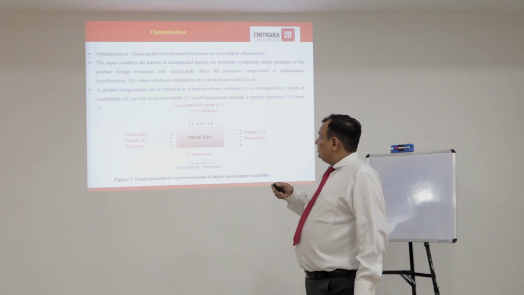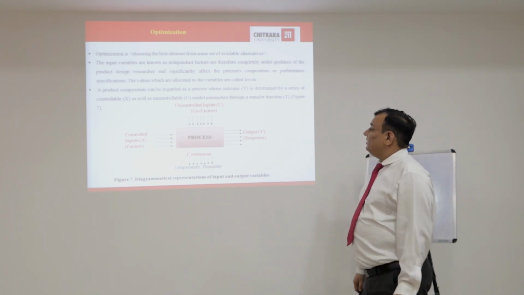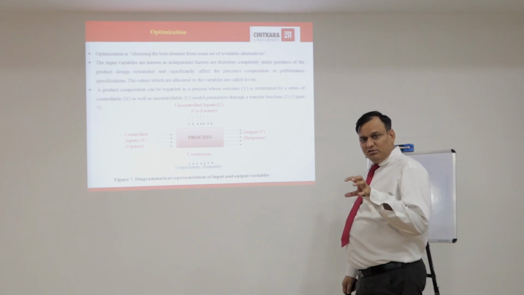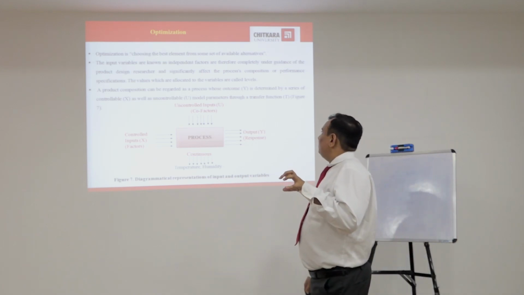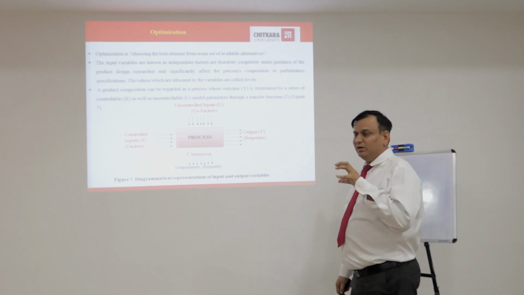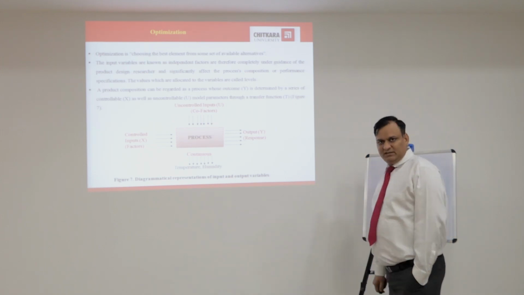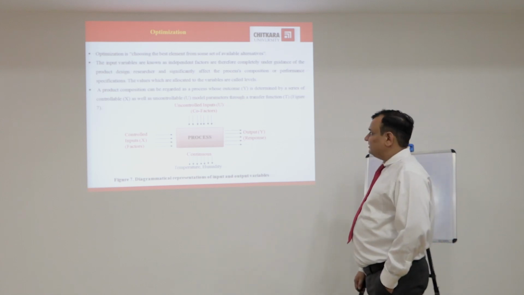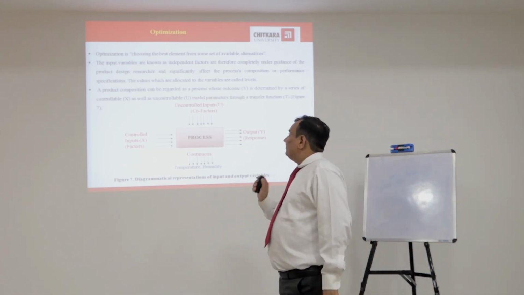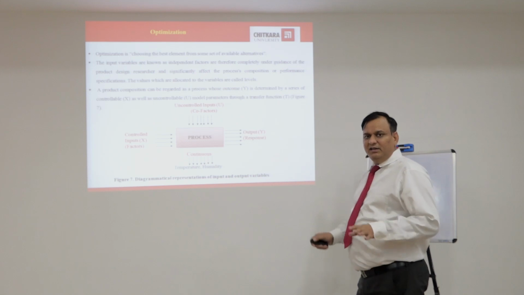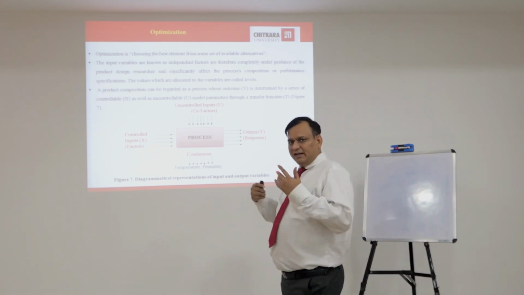Optimization is choosing the best elements from some set of available alternatives. We have to find the available alternatives and the best elements from them. The input variables are known as independent factors. As I discussed in the earlier slides, the input variables are known as independent factors, which are directly under the control of product development scientists.